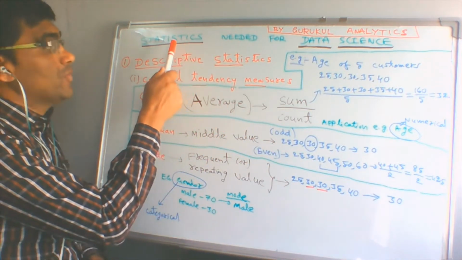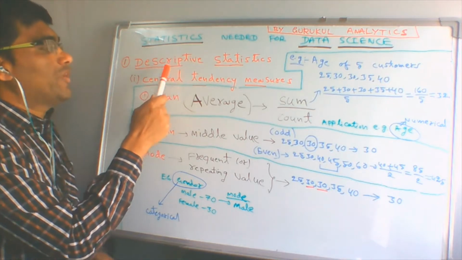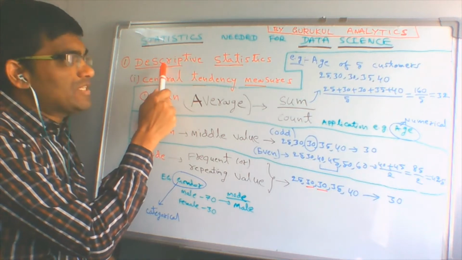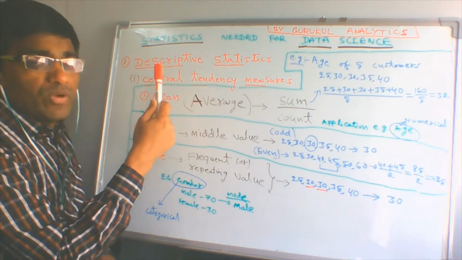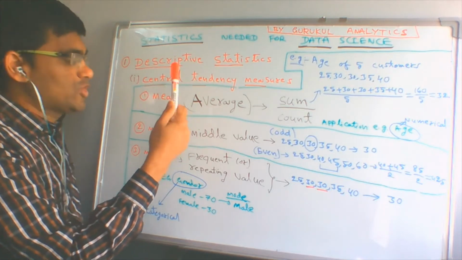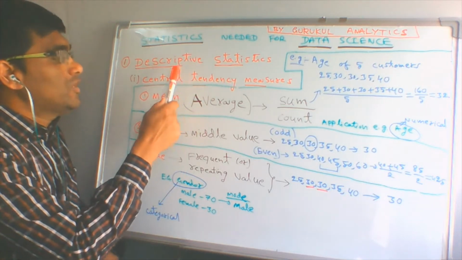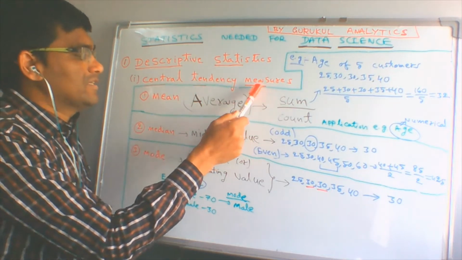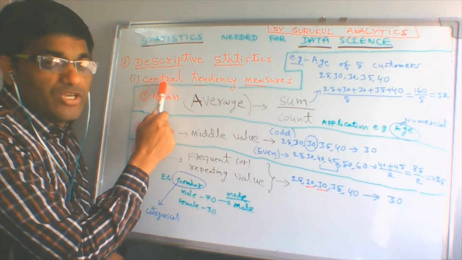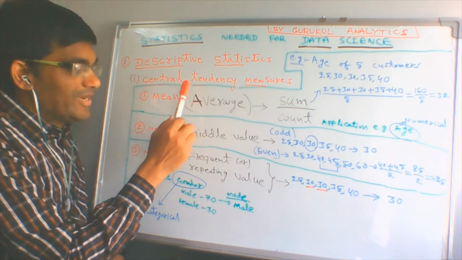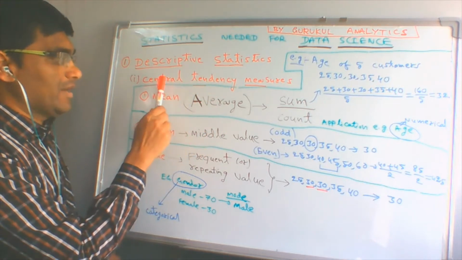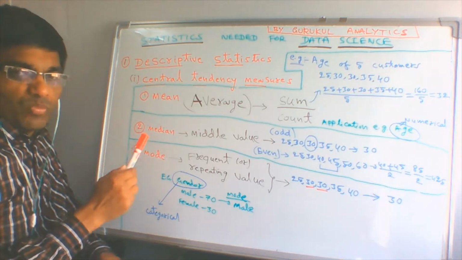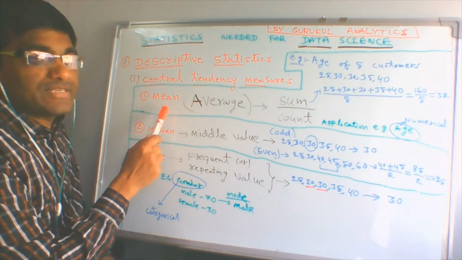Okay, so let me start off. In statistics, one of the most important first things is called descriptive statistics. Descriptive, the name itself says, means it will describe something about the data you will be working with. In that there is something called central tendency measures. Central tendency means it is like the center, so it talks about the center of the data. Under central tendency there are three measures: one is mean, second is median, third is mode. We'll be covering that. First, let us see what is mean.